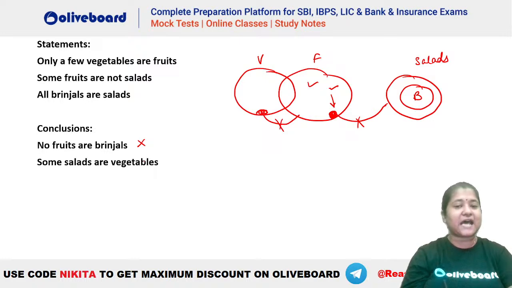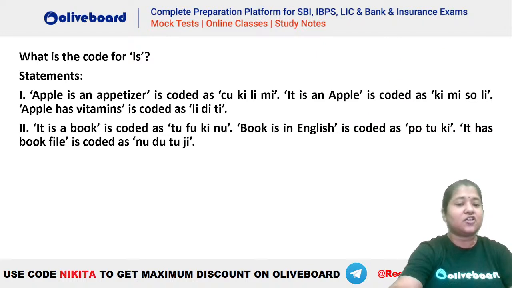Second क्या बोल रहा है? Some salads are vegetable. That's again a possibility, not a definite one. So this is also wrong. So answer has to be none of them. ठीक है, तो ये आपका क्या हो जाएगा? None of these. तो इस तरह के 3 क्वेश्चंस आए थे आपके सिलोजिज्म्स में, which were based on only a few.